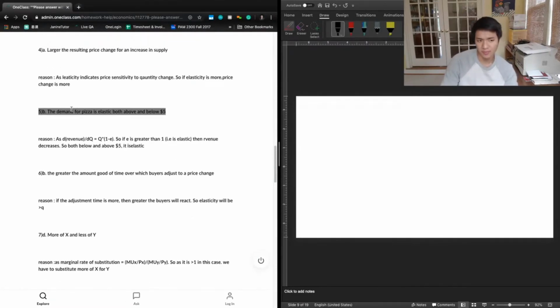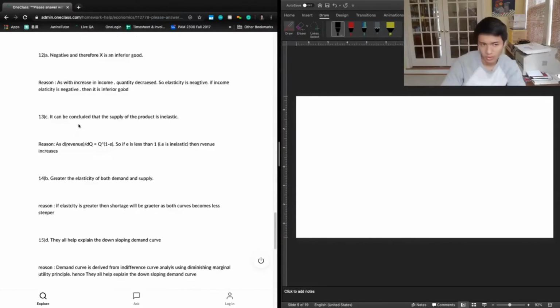The previous tutor says B, the demand for pizza is elastic above and below $5, as the derivative of total revenue is equal to quantity times 1 minus E. So if E is greater than 1, then revenue decreases, so both below and above $5 is inelastic. I'm not really sure where this tutor got this relationship between revenue and elasticity from. And even if we were to take this to be true, if E is greater than 1, then it's elastic, right? So I'm not sure why the final answer would be inelastic.